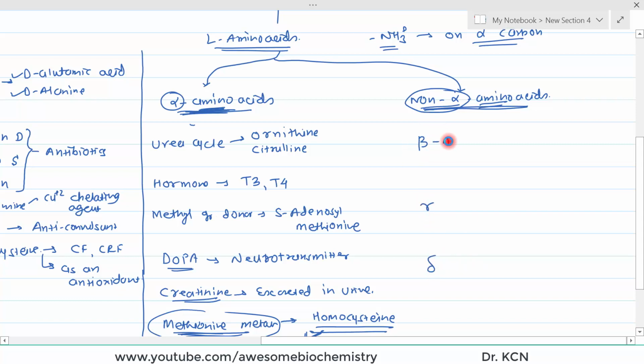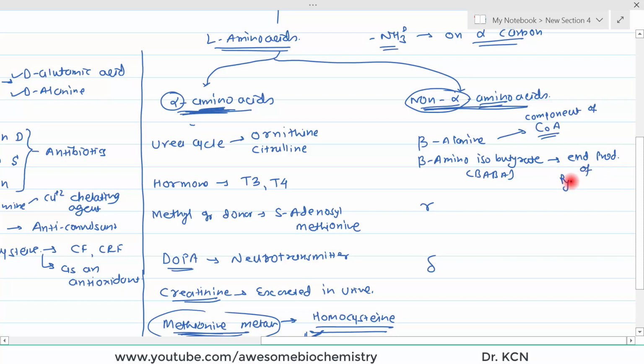So, beta alanine and beta amino isobutyrate, you can also call it BABA. This beta alanine is found as a component of coenzyme A. Beta amino isobutyrate is the end product of pyrimidine metabolism.